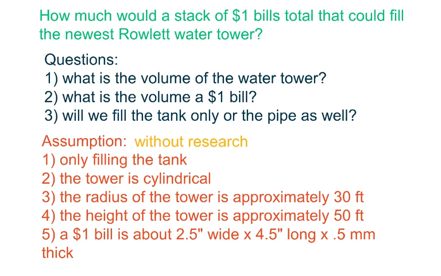So our assumptions, and we make these assumptions without research. We can see the nearest water tower, we can make some estimates. They may be off, but we're just making some estimates. We also have seen a $1 bill before, so again, we can make some estimates based on just our previous knowledge. So we're only going to fill the tank. We know that the tower is basically cylindrical. The radius of the tower is approximately 30 feet. The height of the tower is approximately 50 feet. A $1 bill is about 2.5 inches wide, 4.5 inches long, and 0.5 millimeter thick.